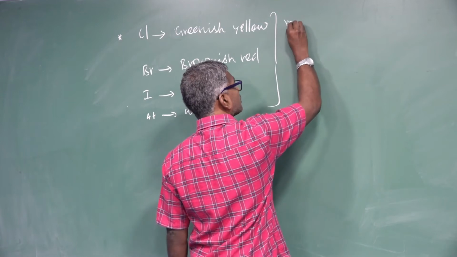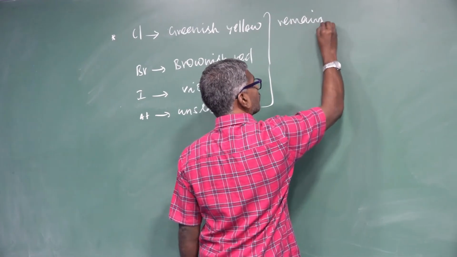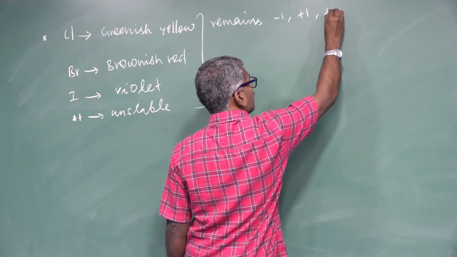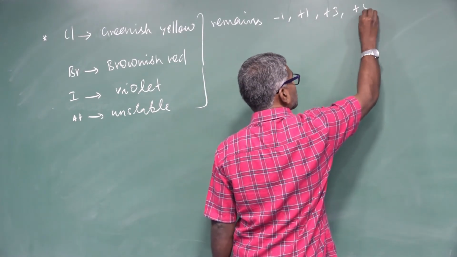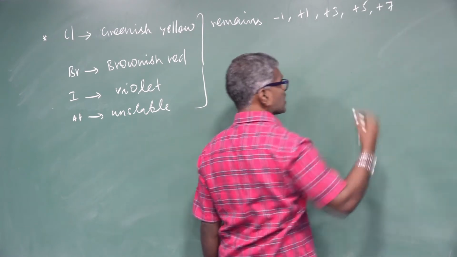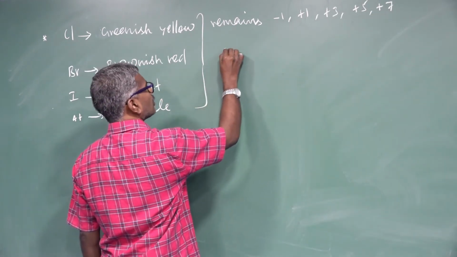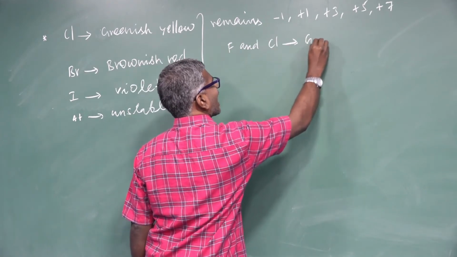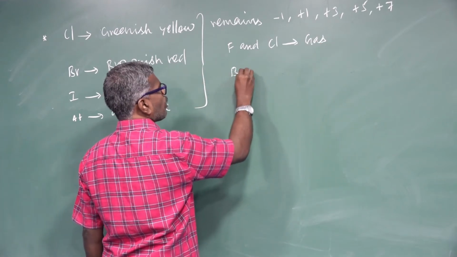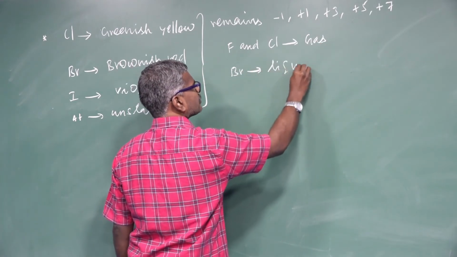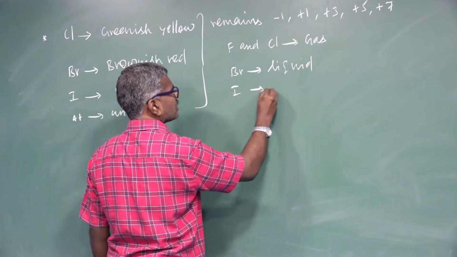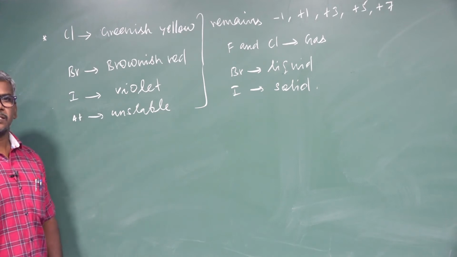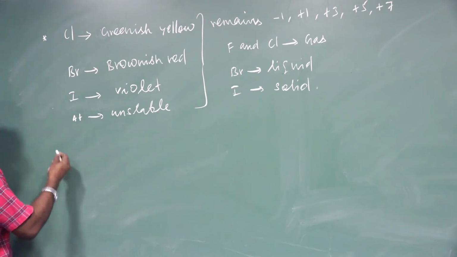Remaining elements exist in -1, +1, +3, +5, +7 oxidation states. Fluorine and chlorine are gases. Bromine is a liquid. Iodine is a solid. These are the general trends. Next, general properties.